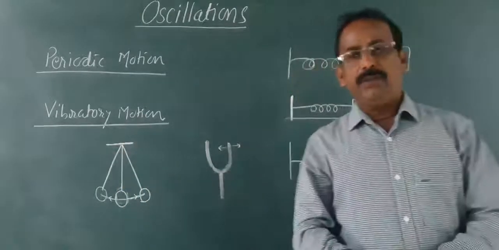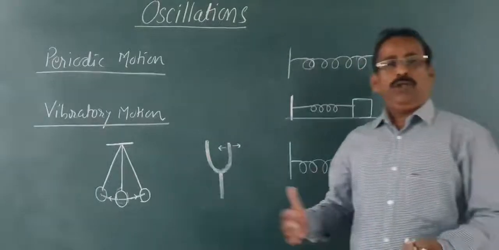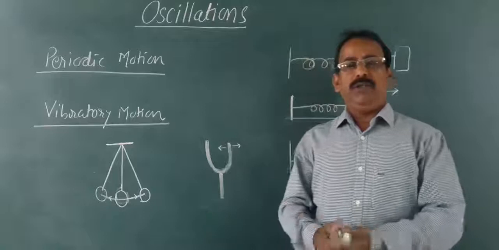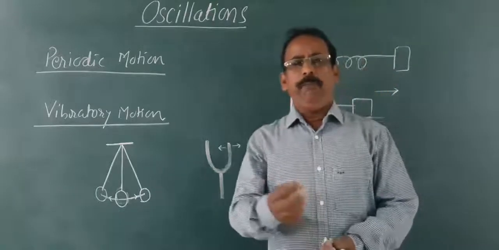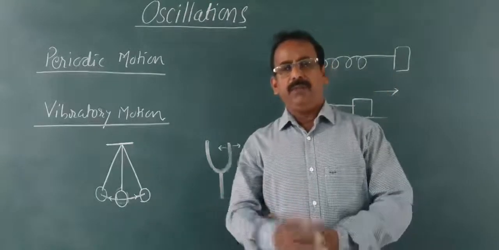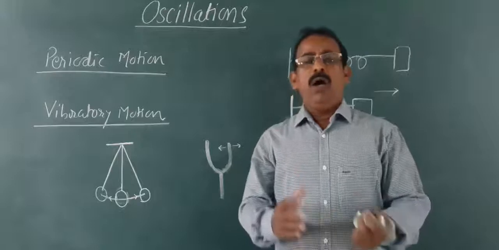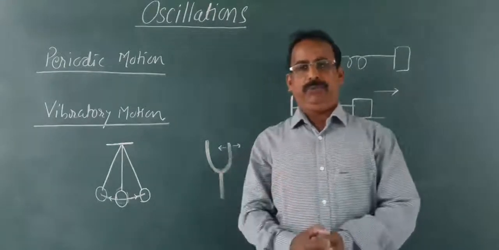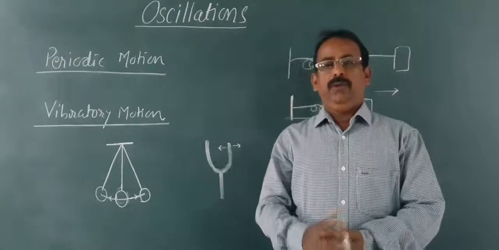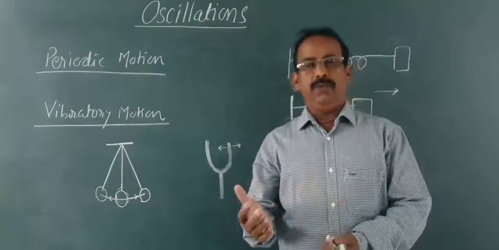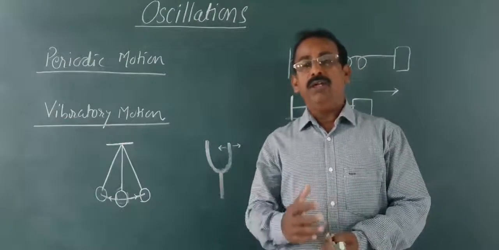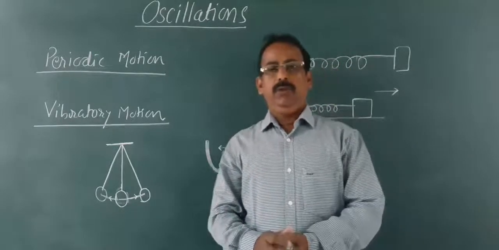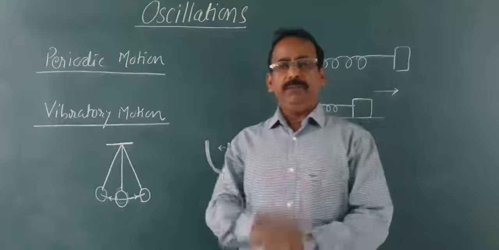Now, after this, in this chapter, we are going to see simple oscillatory motion called linear simple harmonic motion. Why is there the word linear?